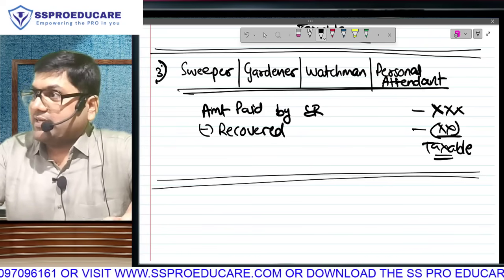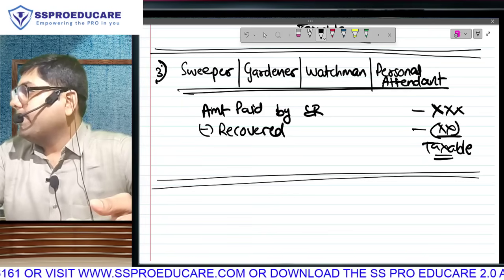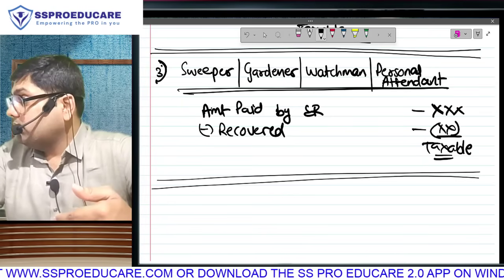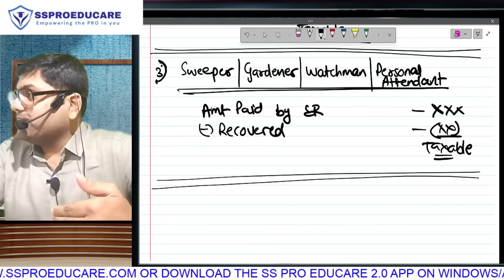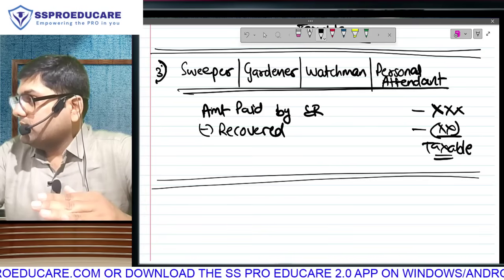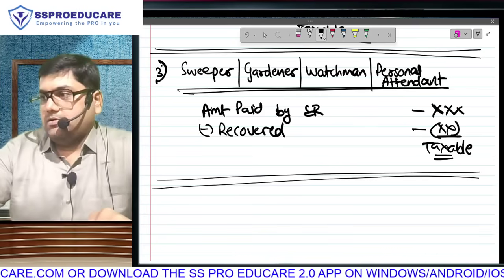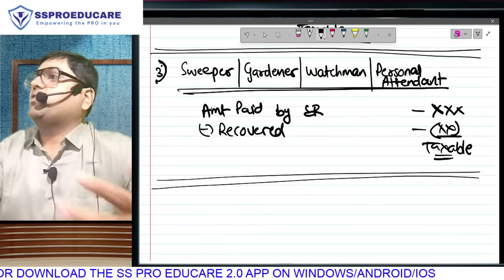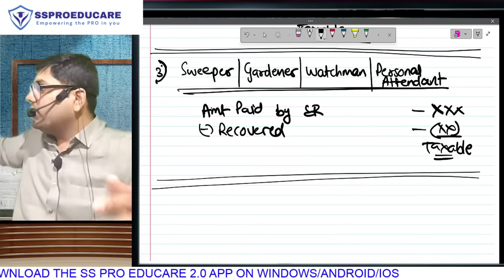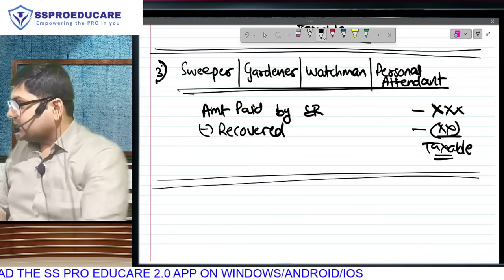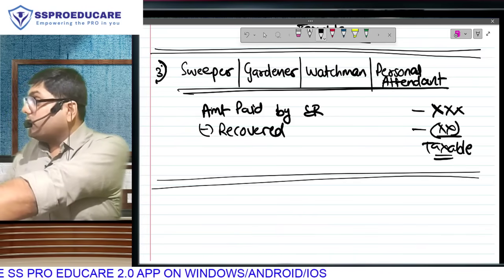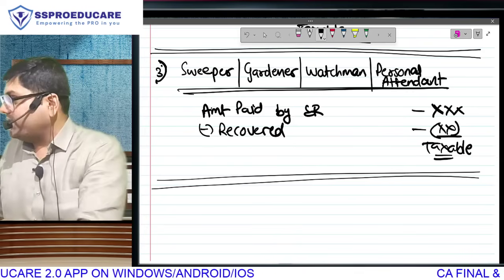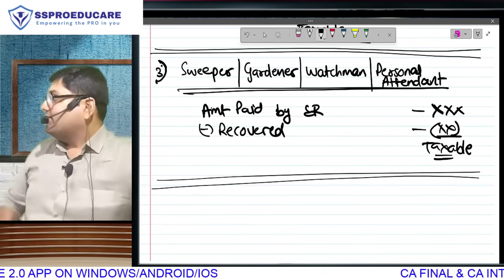And what is the difference here? Your boss is paying that third party salary to these guys, and they are working for you, at your home. The company I work for is providing the watchman. For me, the company is free. You mean it's a recruitment agency which gives labor supply, which provides sweeper, gardener. Still we have to pay, no? If the company is providing security, it's a security agency. Still they will pay the security guards, no? The era of bonded labor is over. So that security guard who is working for your employer company still has to be paid. So you're still in the same rule.